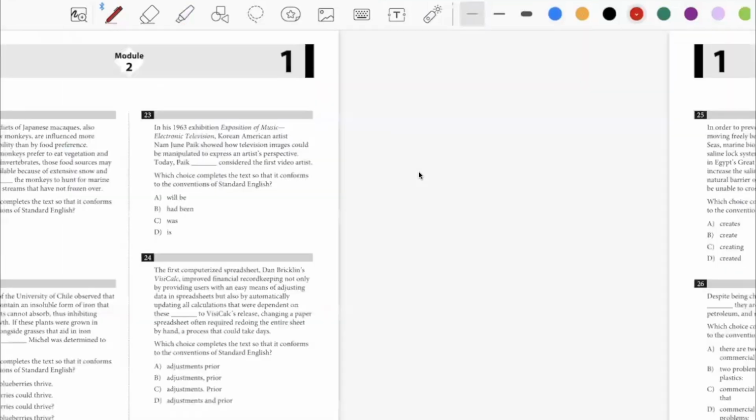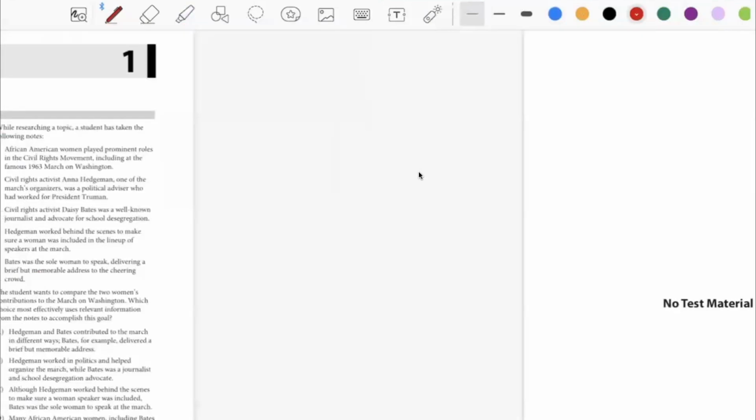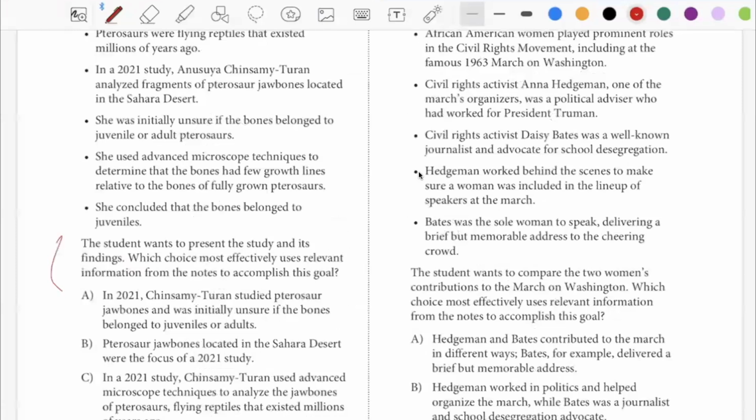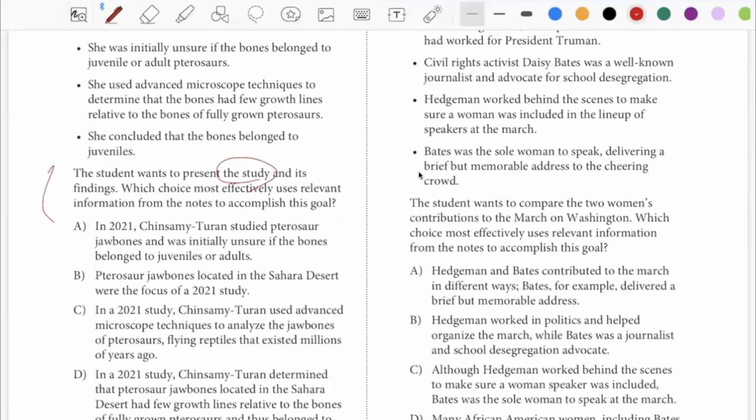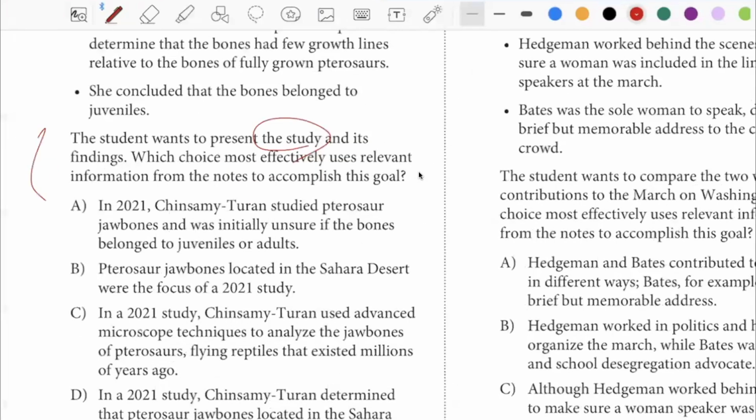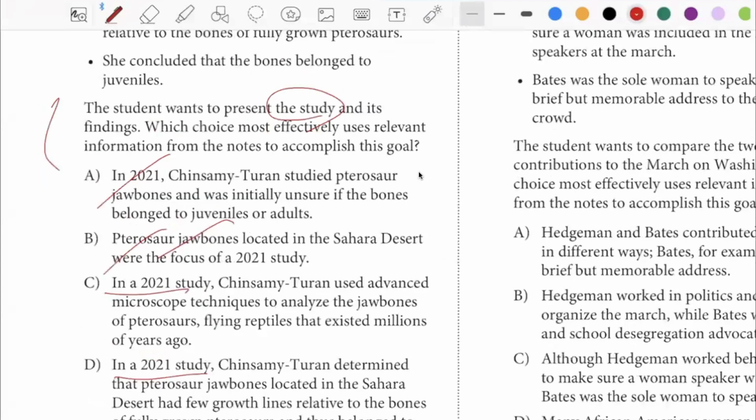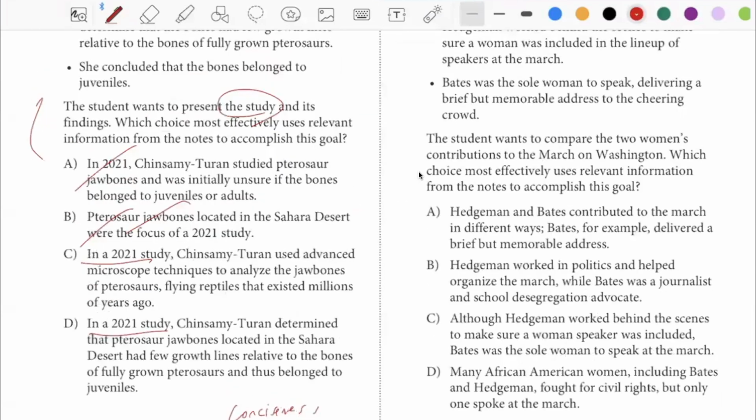Let's also look at this question right here. Okay. Student wants to present the study and its findings. So the study, I care about the study. Look at the subject here. This is not the study. Now, this is not the study either. This is the study, and this is the study. Remember, conciseness and clarity, those are what the relevance questions ask for.